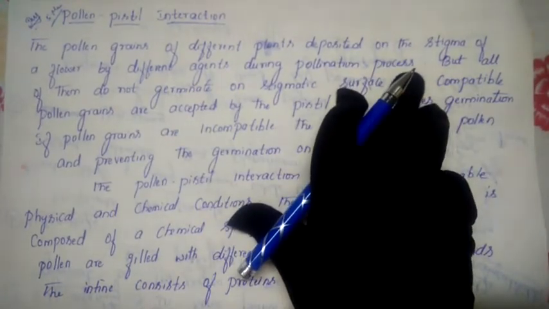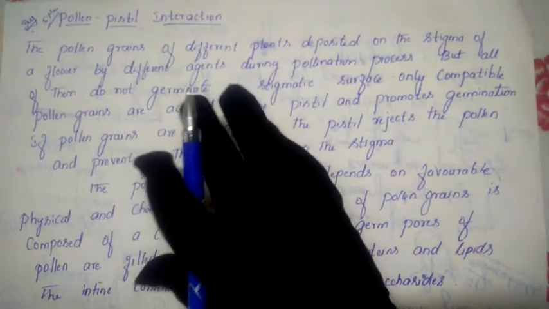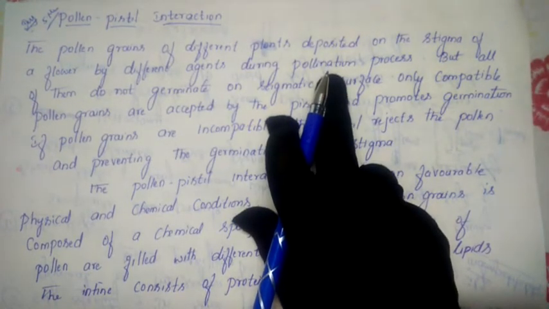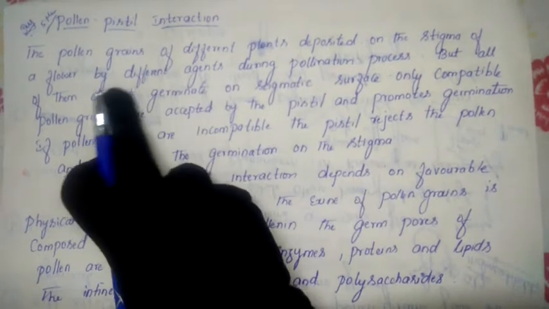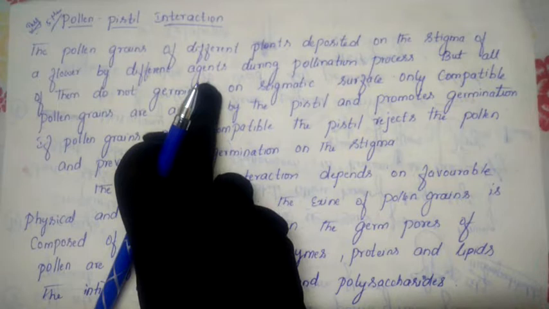You have already studied in your previous class the meaning of pollination. Pollination means the transfer of pollen grains from the anther to the stigma of the flower. Let me repeat it one more time: pollination means transfer of pollen grains from anther to the stigma of the flower. This pollination takes place by different agents, which we discussed in our previous class.